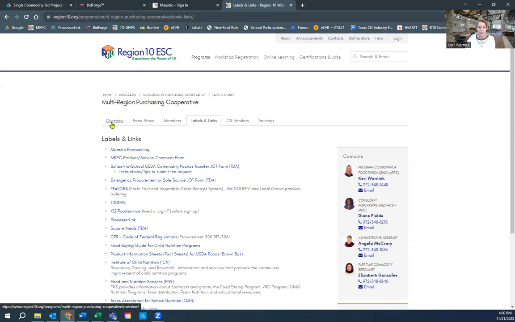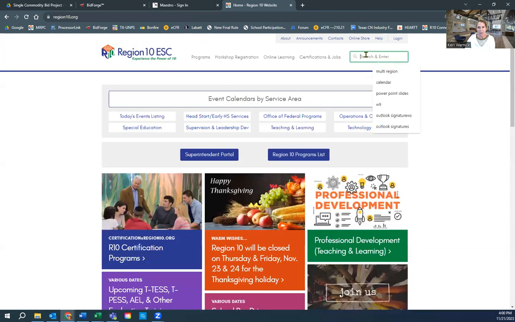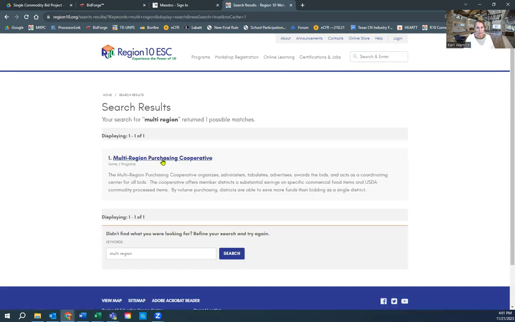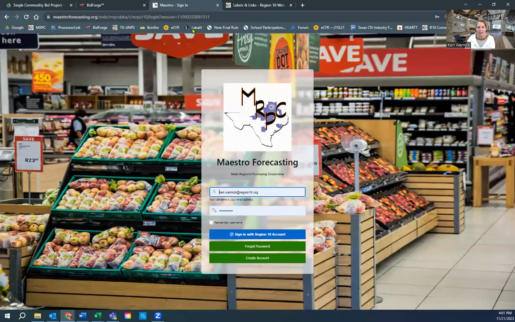Now, if you don't have the MRPC website pages bookmarked, I do encourage you to do that so you can always get to everything MRPC, but you can start at Region 10 and you can type in multi-region right there in that search and enter field. And once you click enter, it's the one link that pops up and that will take you right to that overview page. So again, right here from MRPC pages, labels and links. Okay, let's get started.